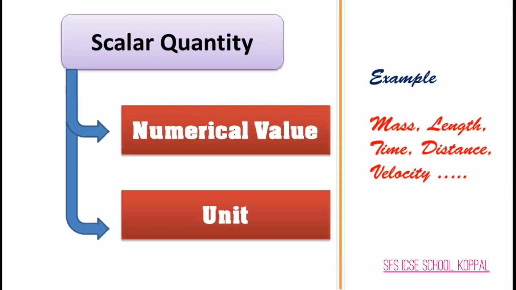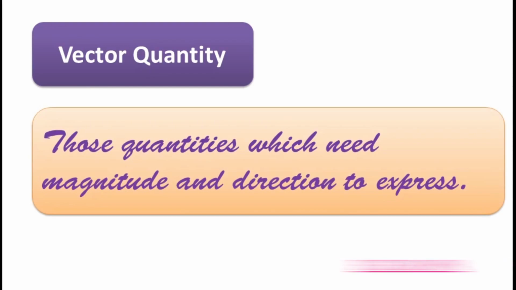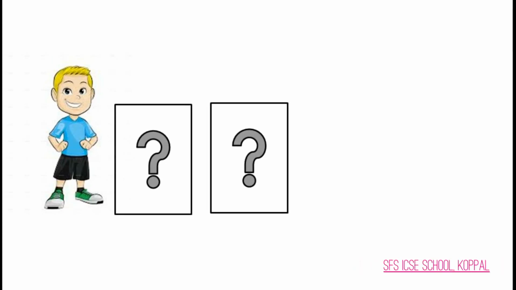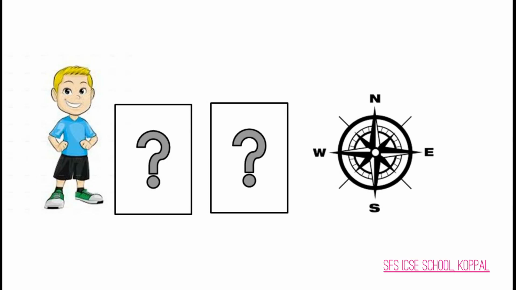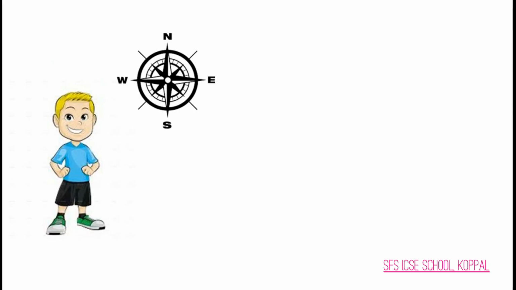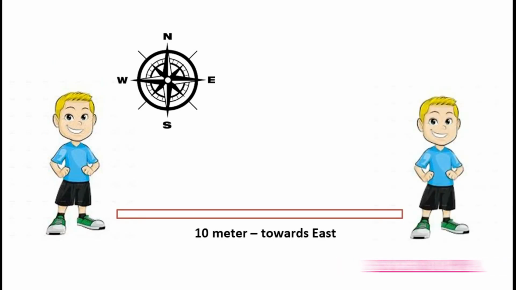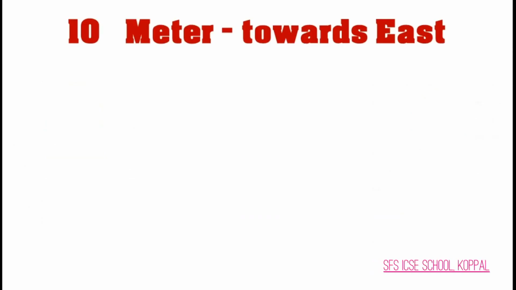Now number two, vector quantities. Vector quantities are those physical quantities which need magnitude as well as direction to express it. For example, if I ask you to move 10 meters away, you will have doubt whether to move towards north, south, east or west. But if I ask you to move 10 meters east, here we have three parameters to express a vector quantity.